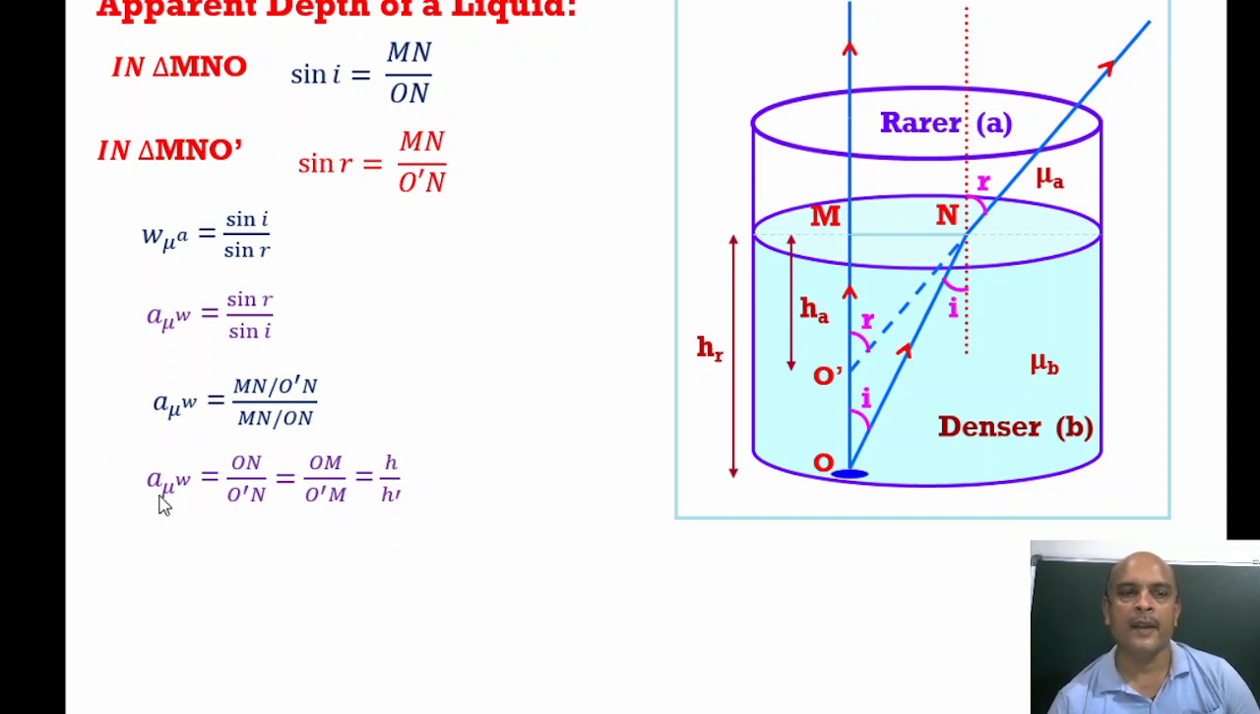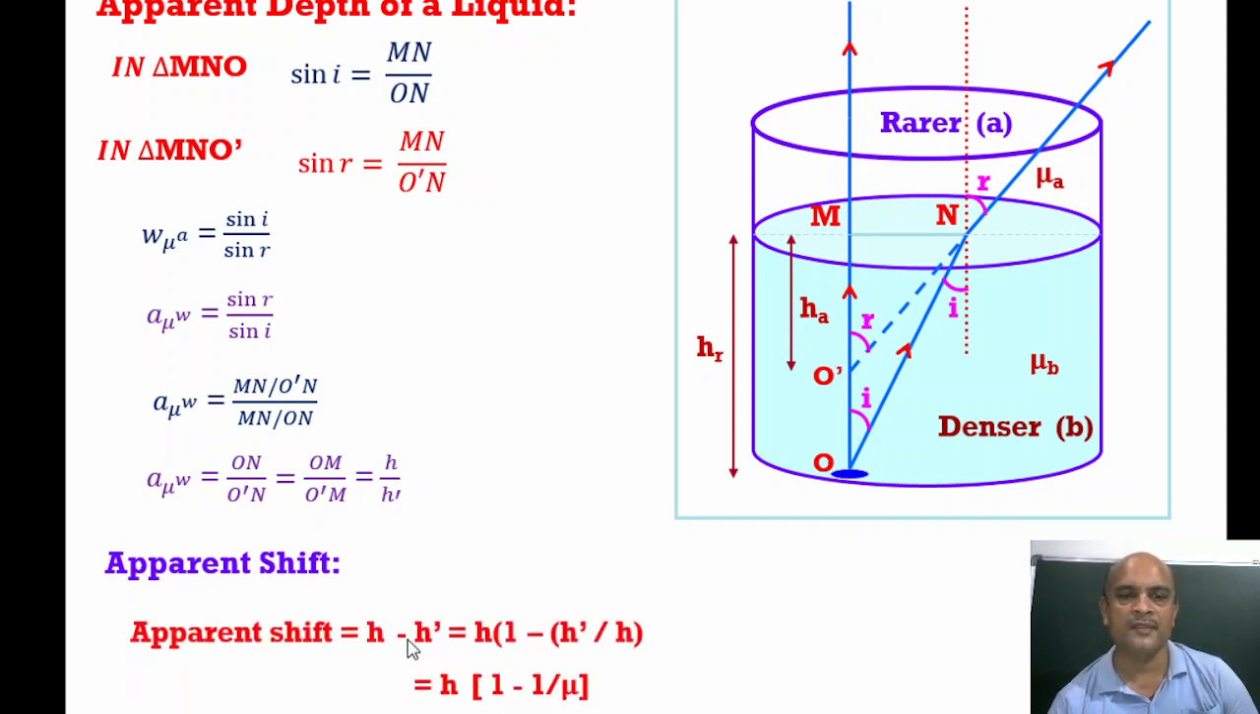It is an important formula. Or we can say there is an apparent shift, the normal shift vertically in the height, so that is called apparent shift, which is equal to H minus H dash. So taking H common, 1 minus H dash upon H, and H dash upon H we can write as 1 upon A mu W. So apparent shift will be H times the bracket 1 minus 1 upon mu.